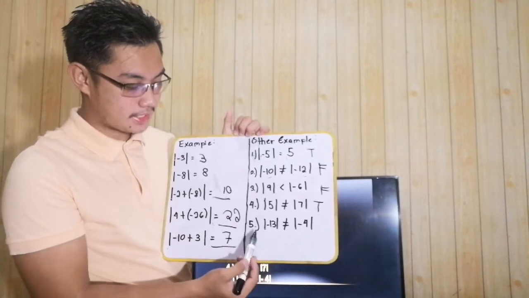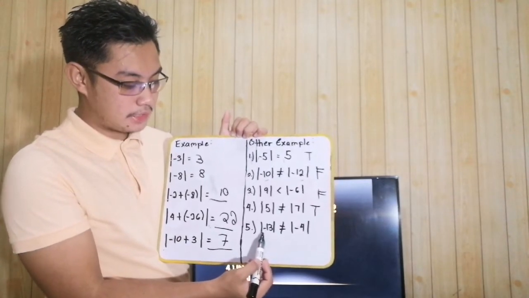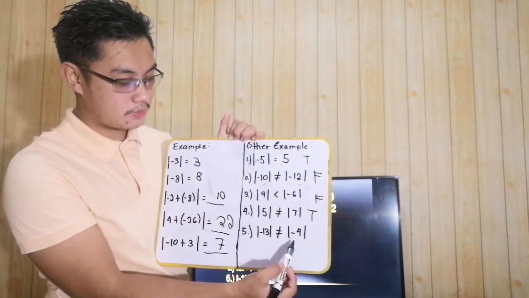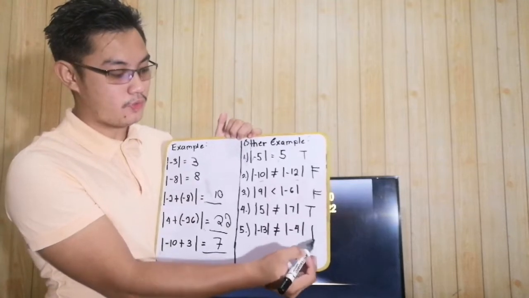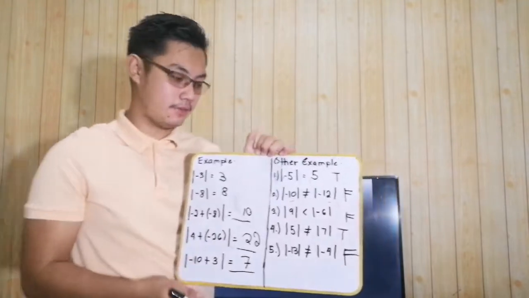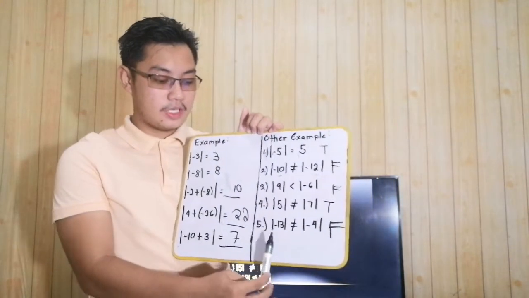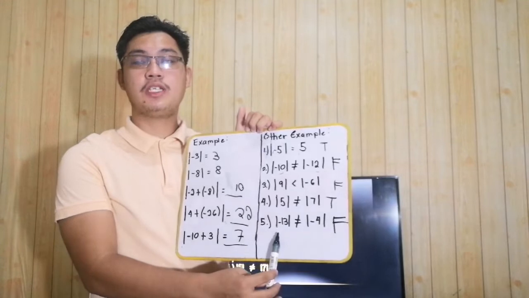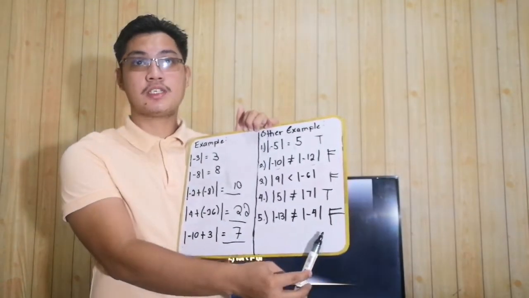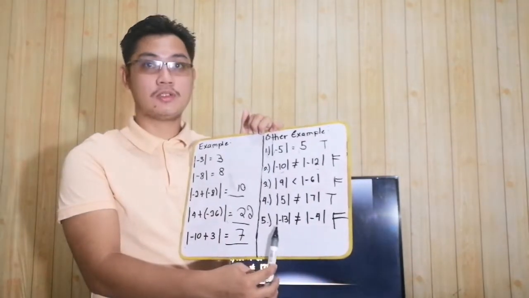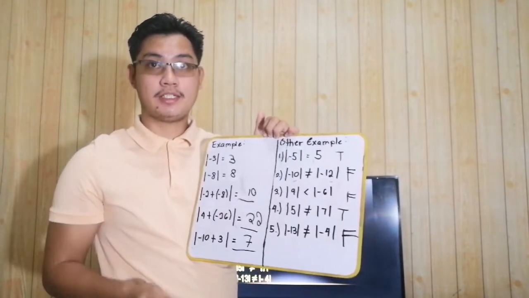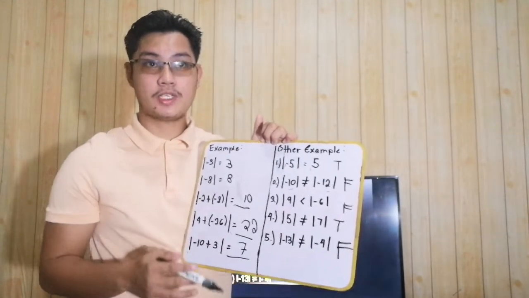Then the last number is: absolute value of negative 13 is not equal to absolute value of negative 4. True or false? Actually, it is false. Again, if what is being asked is the absolute value of a single number, your answer should be the same as the number, but without the symbol, without the negative sign, because our answer is always positive.